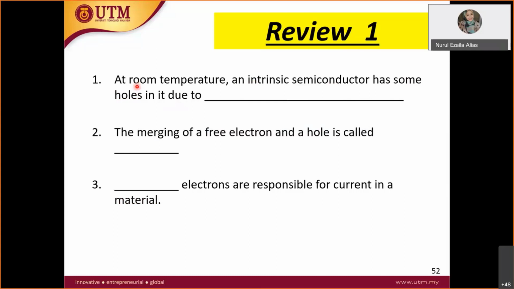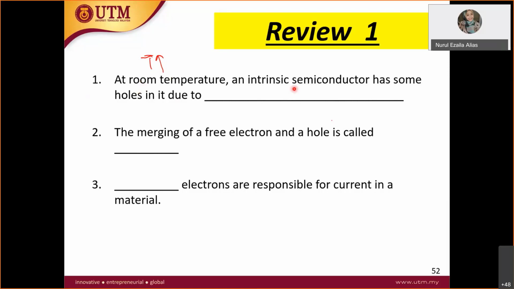At room temperature, which is higher temperature, the valence electrons tend to jump through the energy gap to the conduction band and become free electrons, leaving a hole in the valence band.